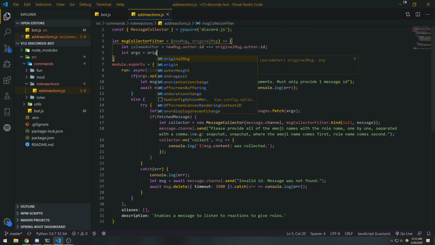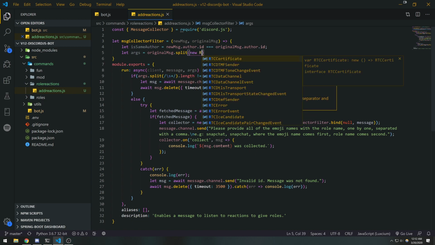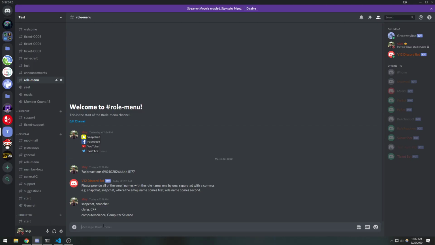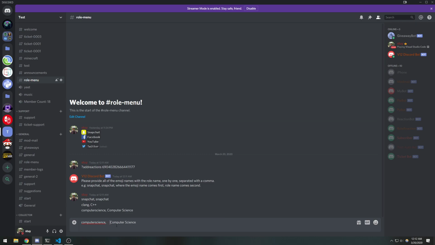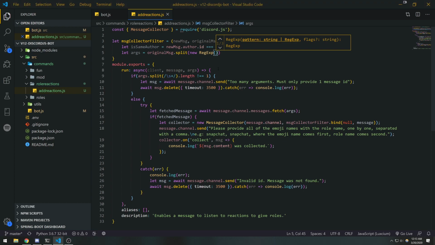So what we're going to do is say let args equal the original message, and we're going to split it by a comma. We're actually going to use a regular expression. You guys are probably wondering why I keep using regular expressions for the most simple things. It's because I want to show you different ways of doing the same thing. Although we're separating by a comma, what I really want to account for is if someone does this, so we're going to split it by a comma plus any amount of spaces. I'll show you how that works.